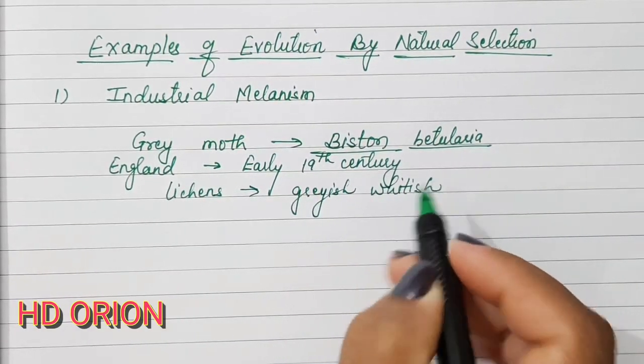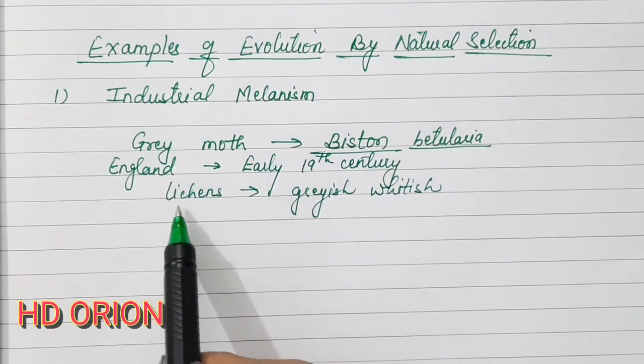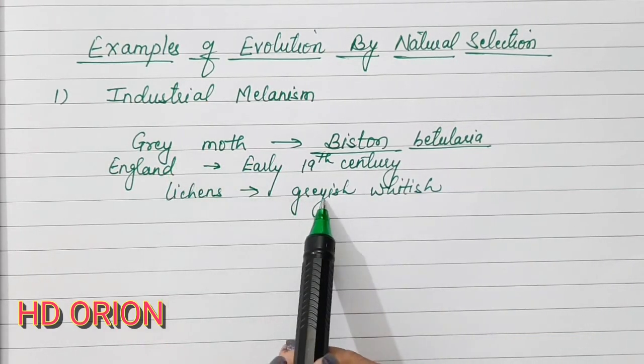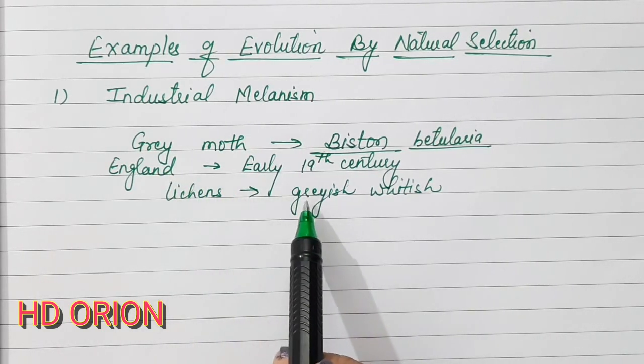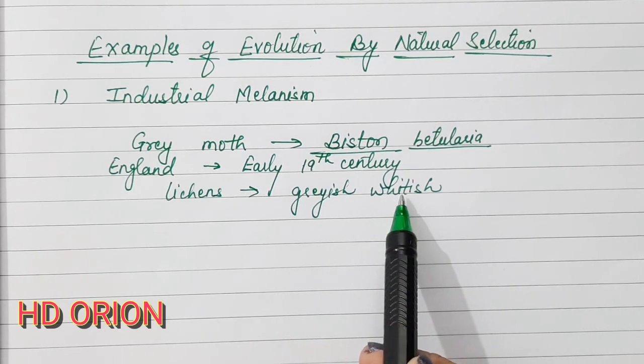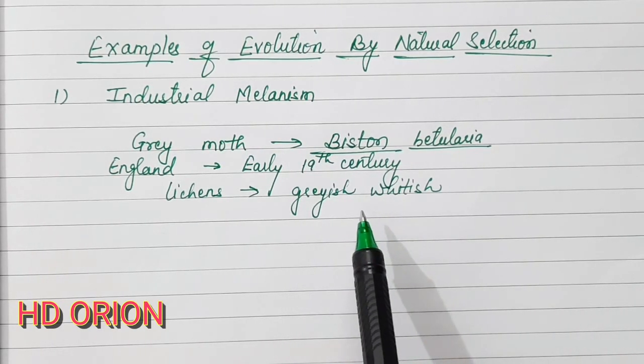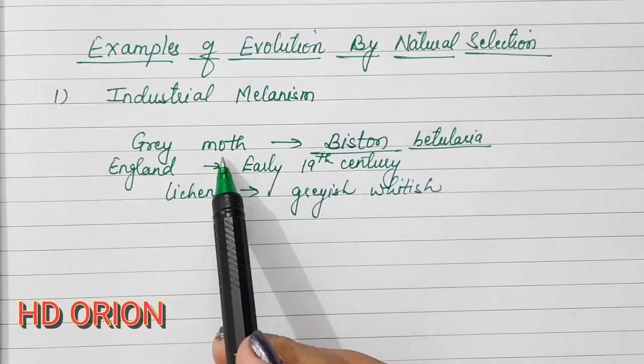And on the bark of such trees where the lichens were growing, these grey moths could easily hide, because they could camouflage with the same color, the grey moth in the background where the lichens were growing. They were also greyish and whitish, and therefore the grey moth was growing very nicely, because the birds could not find this moth to eat.